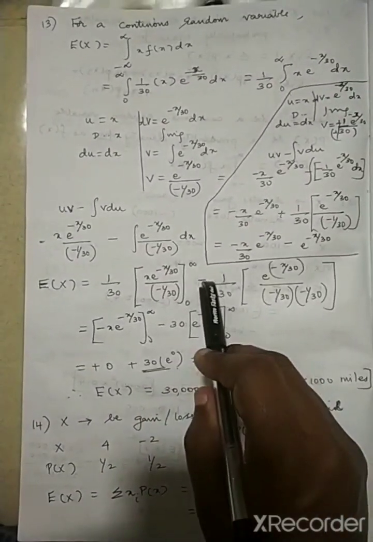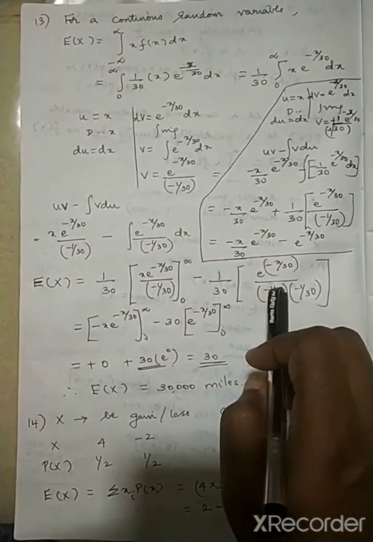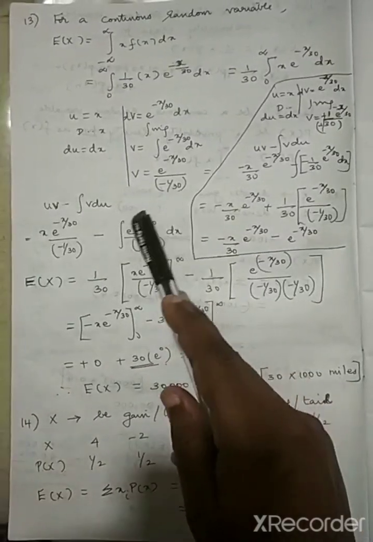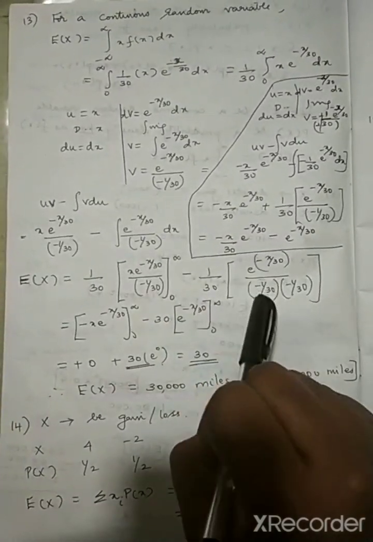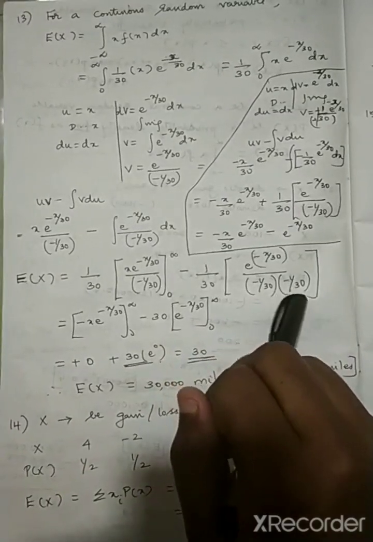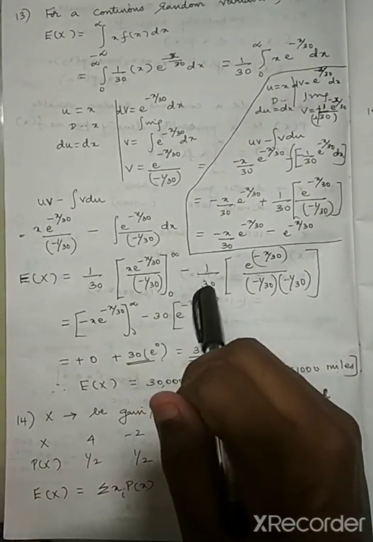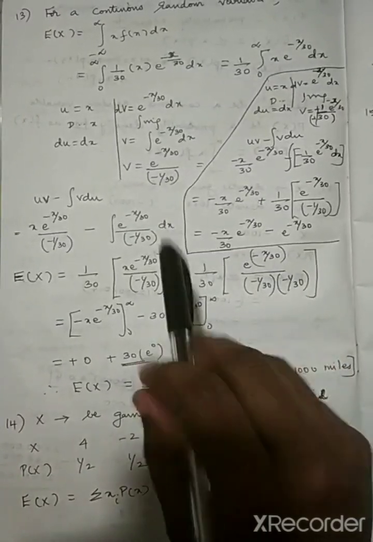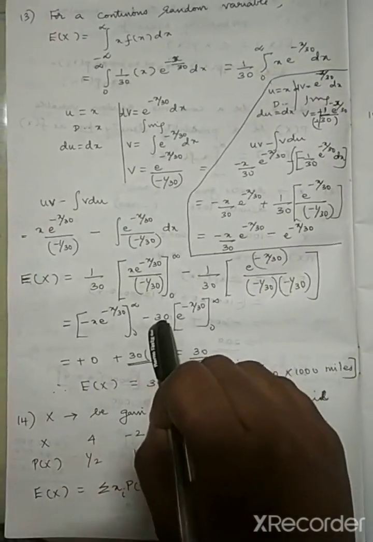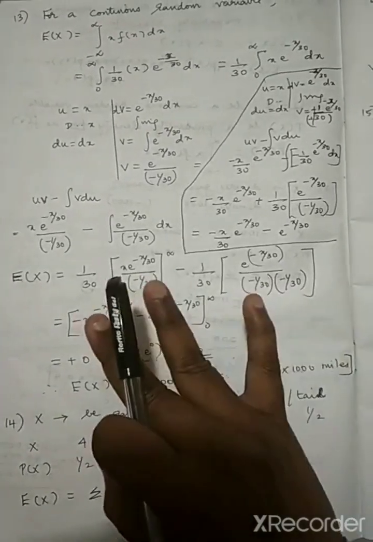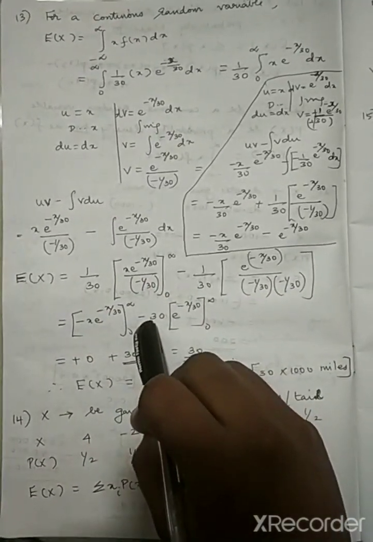Then this 1 e power minus x by 30. Why? Because I am going to again integrate this. Already there is minus 1 by 30. Again when I integrate, I get minus 1 by 30. So out of 1 by 30, 1 out of 1 will be cancelled, so only 1 will be remaining. So that 30 is coming up. Okay. There is 1 minus here, 1 minus here, 1 minus here. So there is 3 minus. So this portion is also minus.